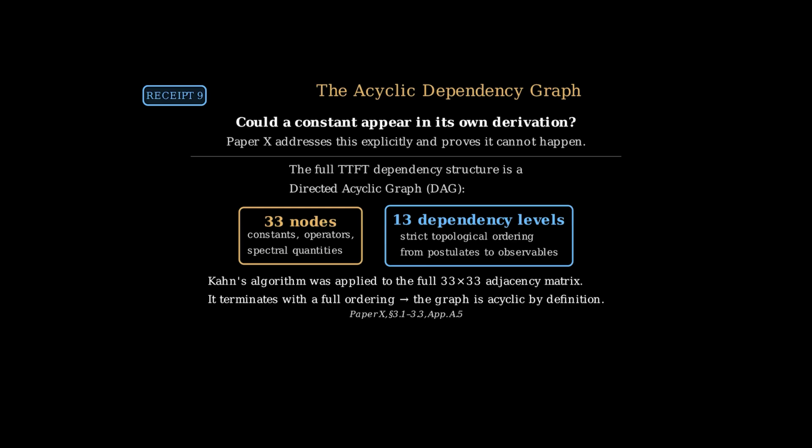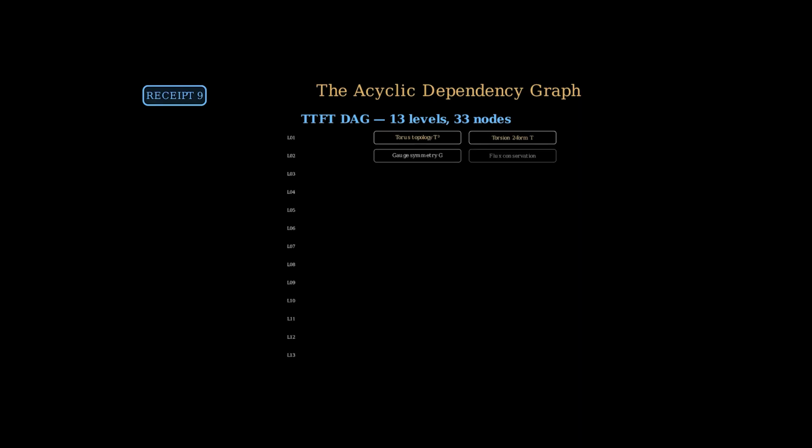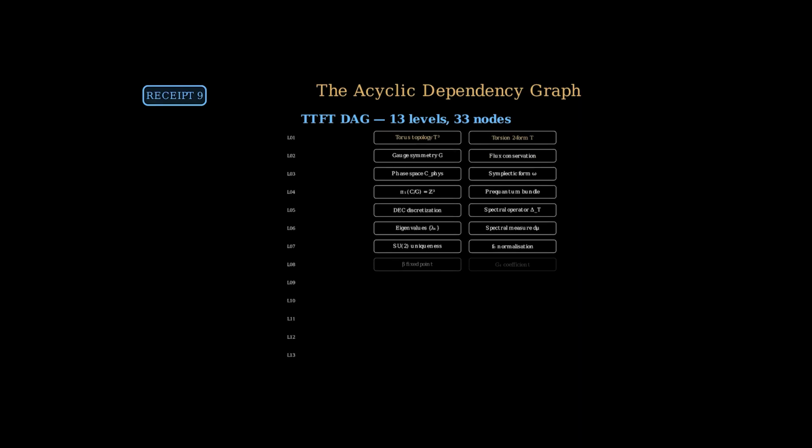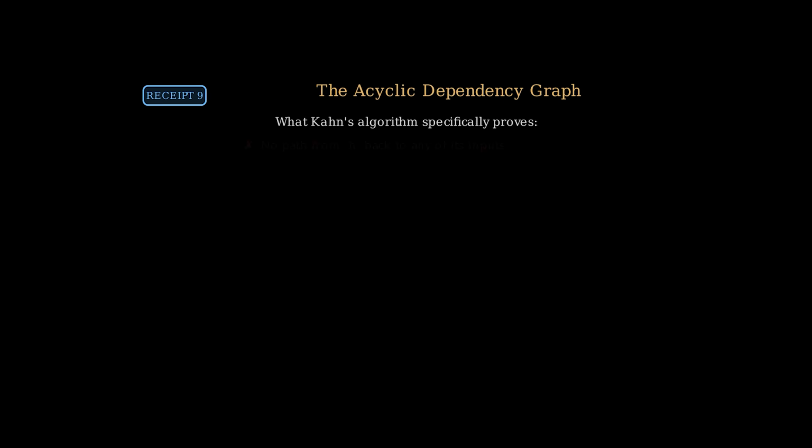No node depends on itself. No constant appears in its own derivation chain. Specifically, there is no path from h bar back to any of its inputs, no path from G back to L0, and no constant ever feeds back into its own derivation. This is proved, not claimed.